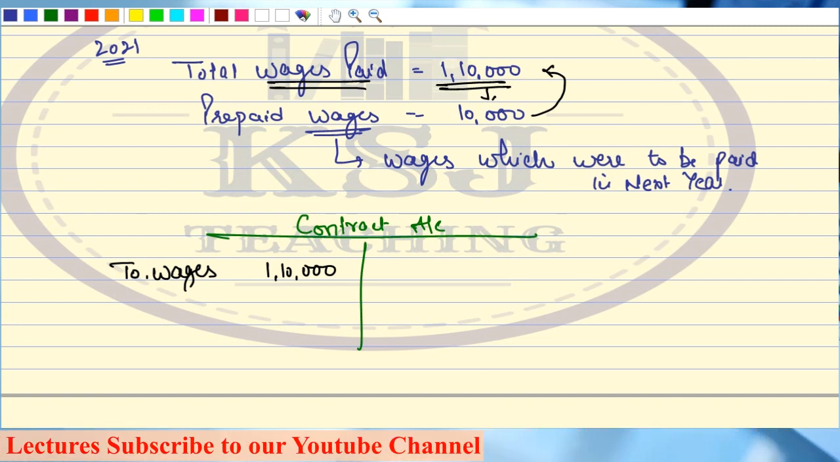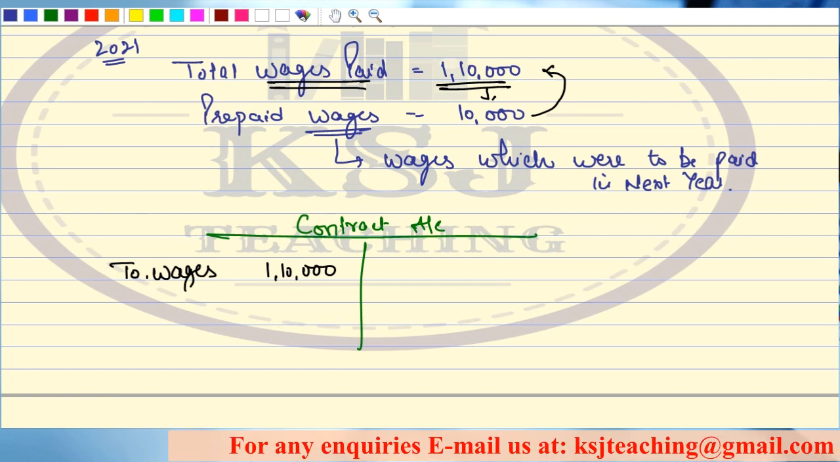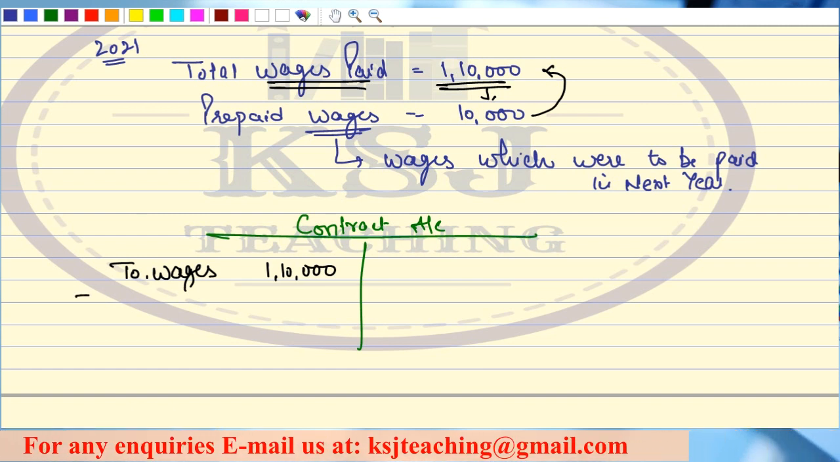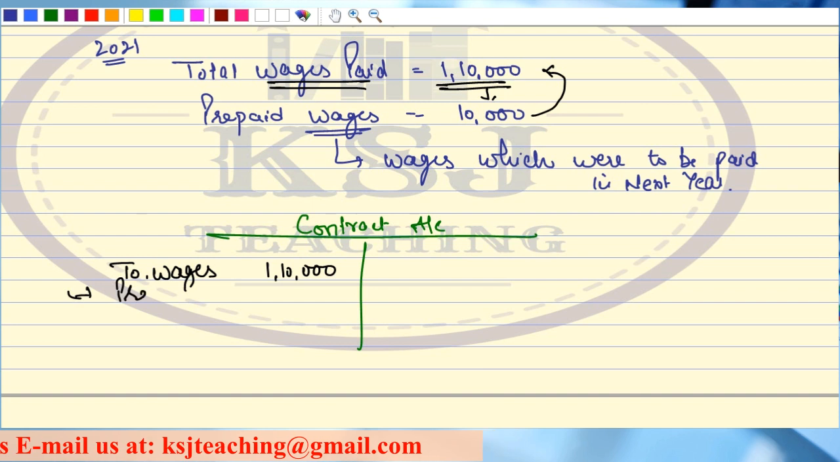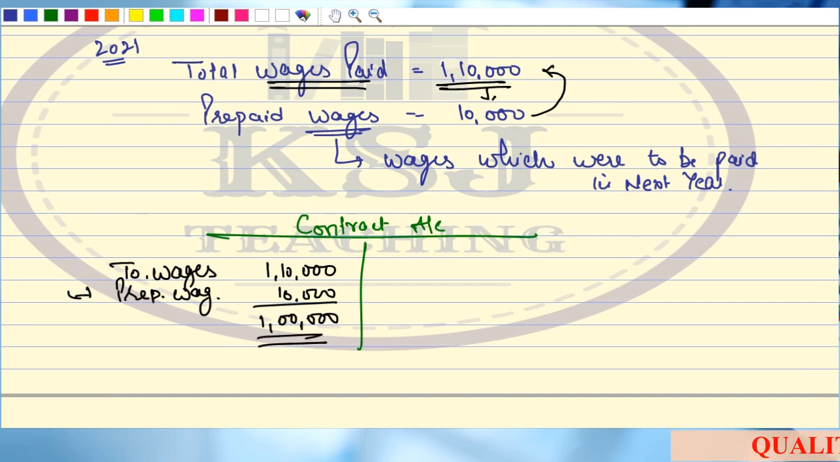Sir, if that wage is for the next year, that means it is an expenditure for the next year. It is not yet due, right? It has not yet accrued. You have paid, but that wages are not yet accrued. So what you will do is, in the current year, you will subtract prepaid wages 10,000 rupees. My actual expenditure for this year will be 1 lakh. Any doubts?